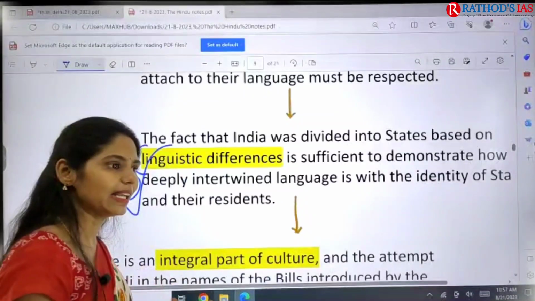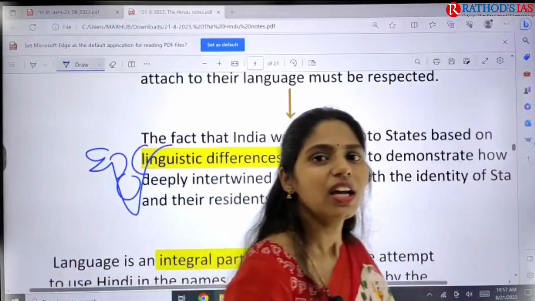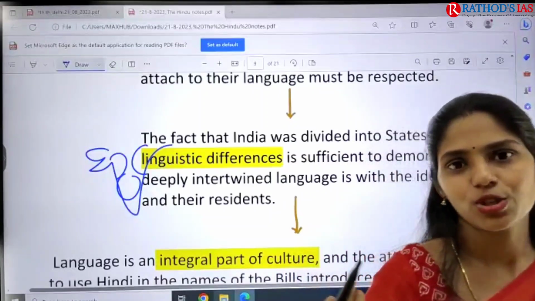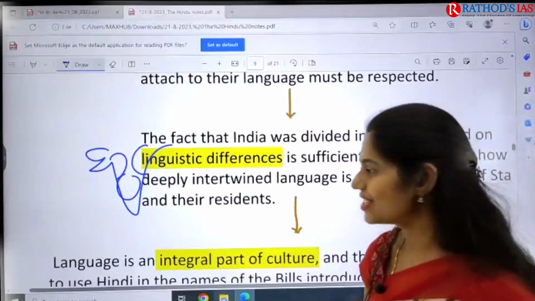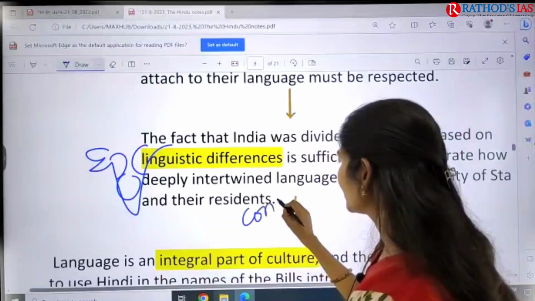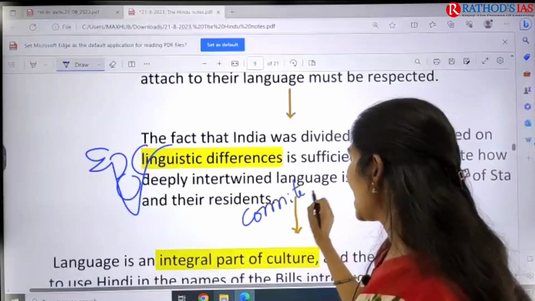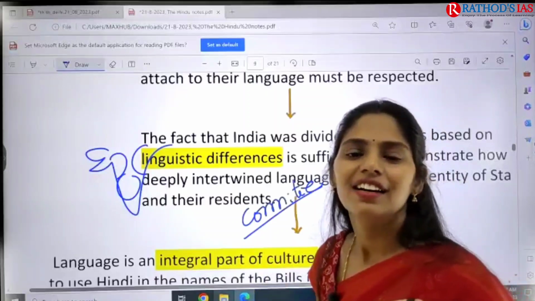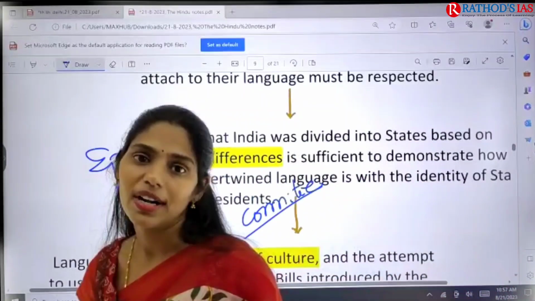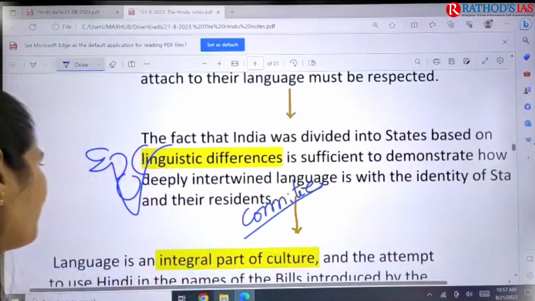There were different committees that suggested we could go for reorganization of states based on the committee recommendations. So please let me know which committee recommendations were accepted for the reorganization of states based on languages.